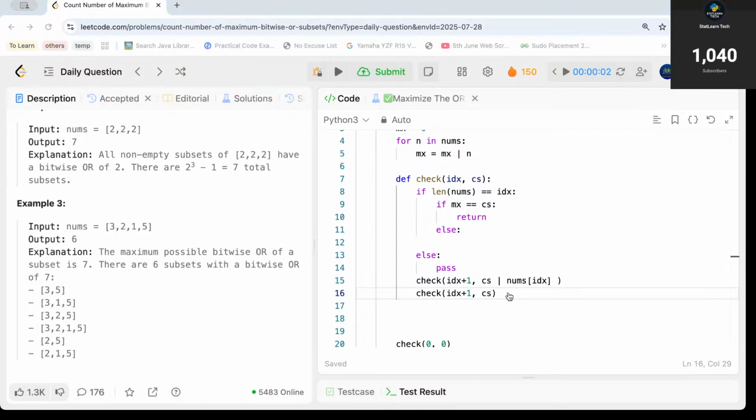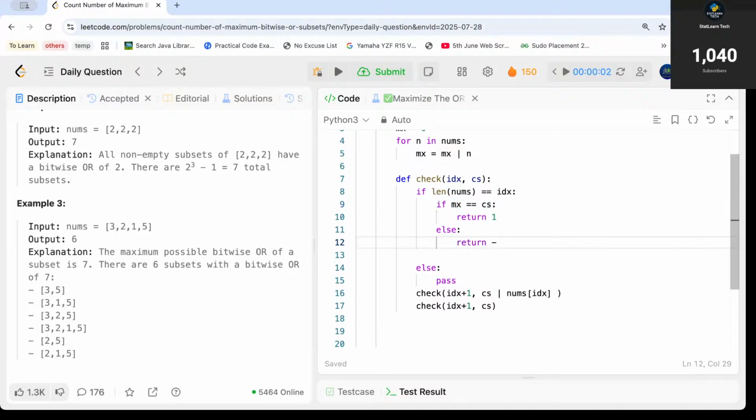Now if I don't need to backtrack again, at this point I can say let me return 1 for this, because if I'm getting mx equal to cs, it means that I got one subset whose bitwise OR is equal to the maximum bitwise OR for my nums array. Else I can say return 0, right? That's the base condition, I would say. The moment we are at the extreme end of our number of elements, let's end the loop, and before ending the loop let's return the count. So what we can basically say is, for both the checks, let me add both the checks.